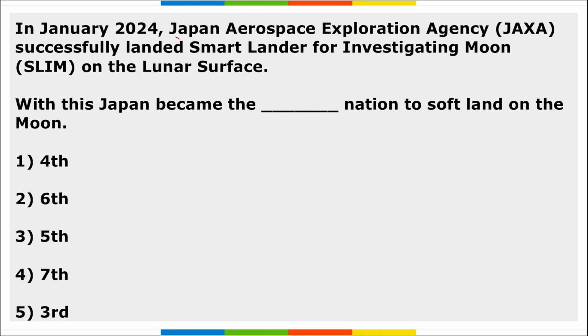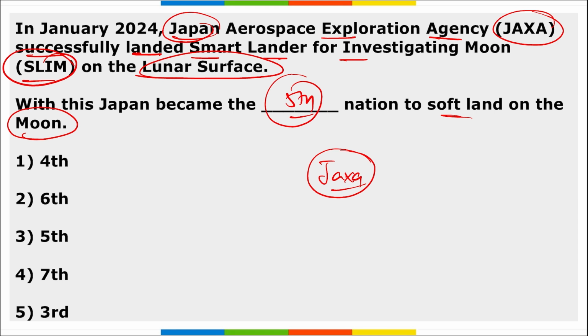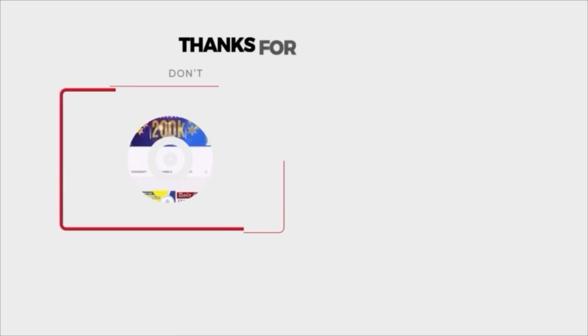Next, Japan's Aerospace Exploration Agency, that is JAXA, successfully landed the Smart Lander for Investigating Moon, that is SLIM, on the lunar surface. With this, Japan became the 5th nation to soft land on the surface of the moon. JAXA is the space agency of Japan, similar to ISRO, which is the space agency of India. So, 5th. That's all for the day, friends.